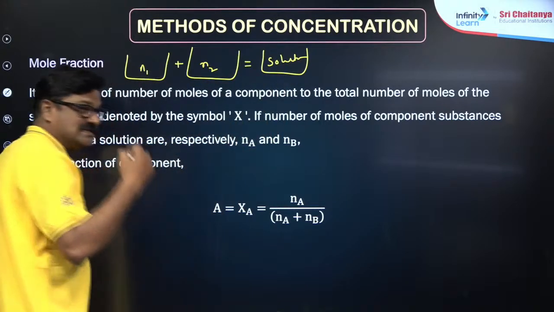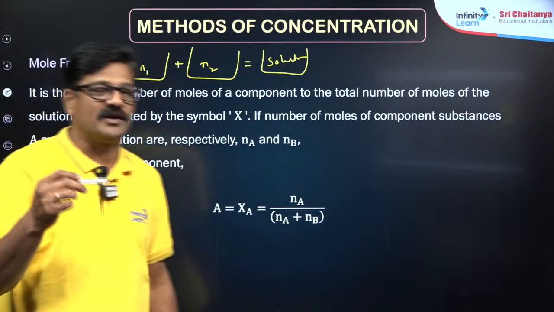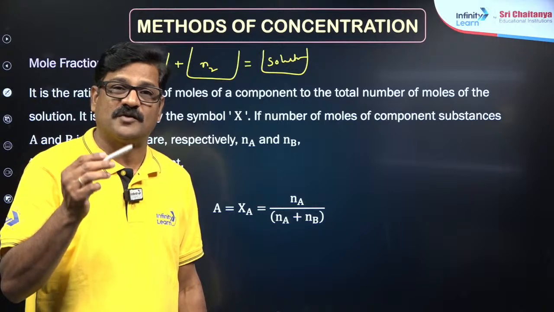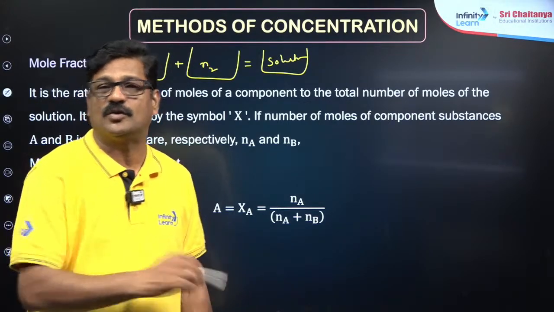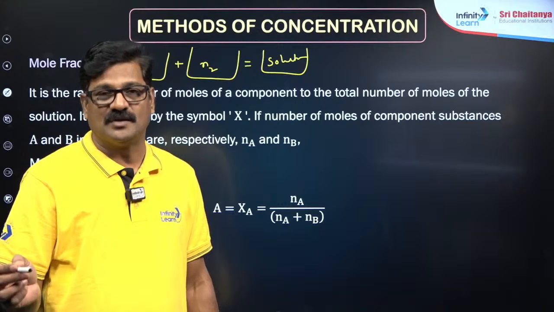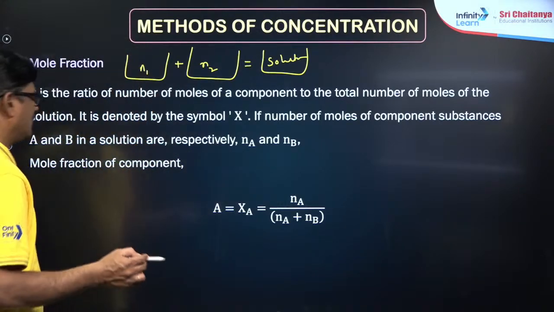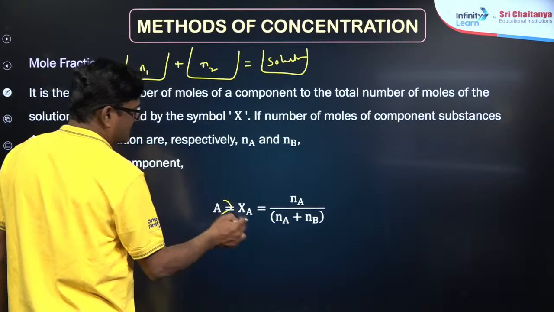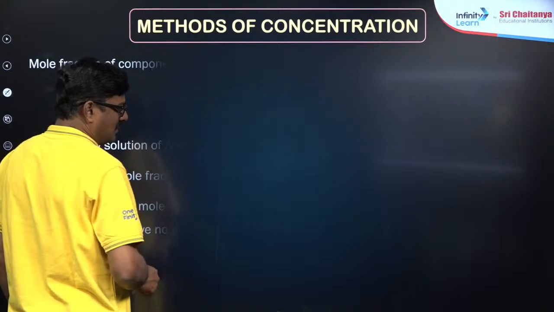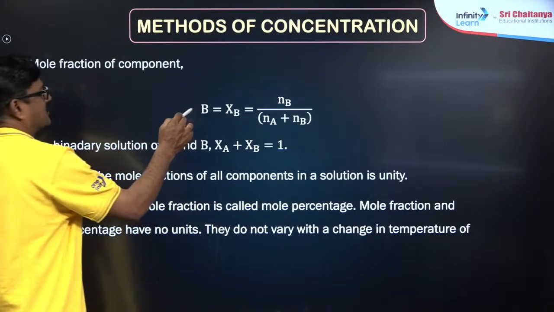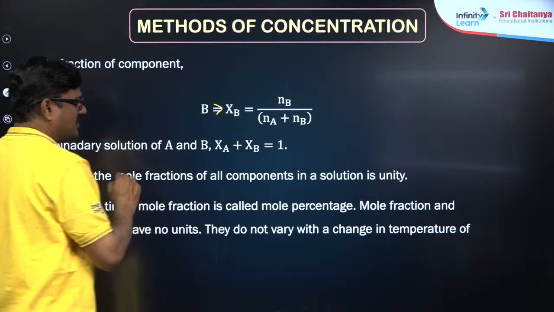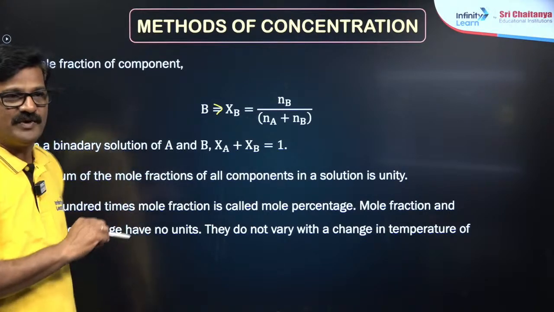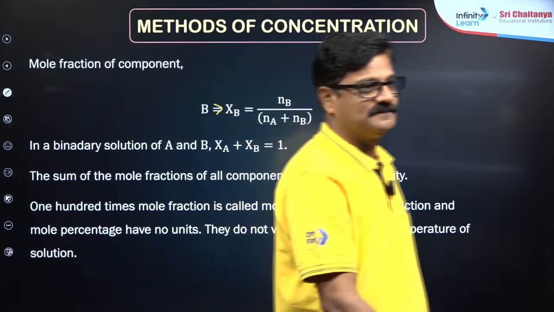So mole fraction is the ratio of the number of moles of one component to the total number of moles. So mole fraction of A is XA is equal to NA by NA plus NB, and similarly mole fraction of B is XB is equal to NB by NA plus NB, and the sum of the mole fractions should always be equal to 1.